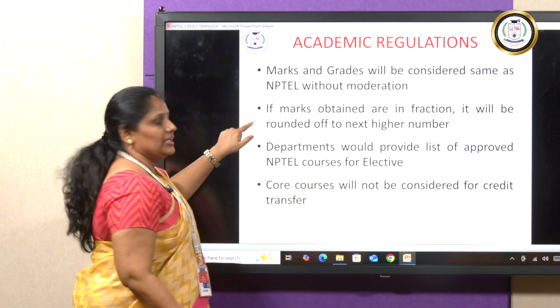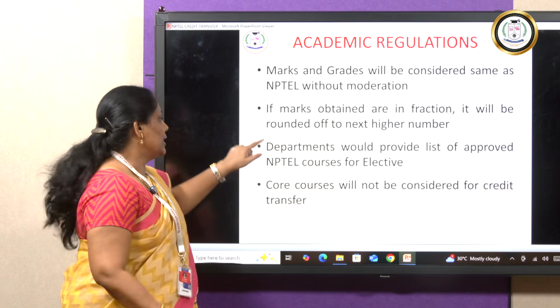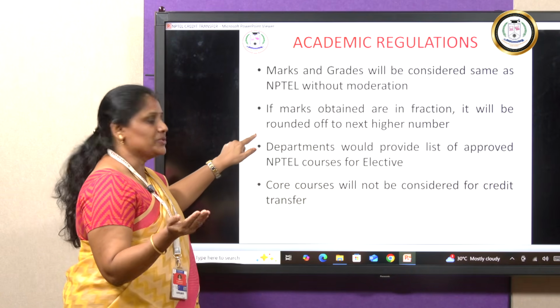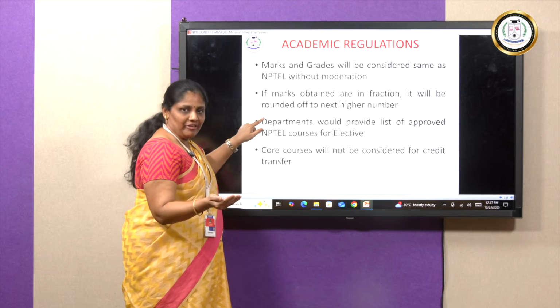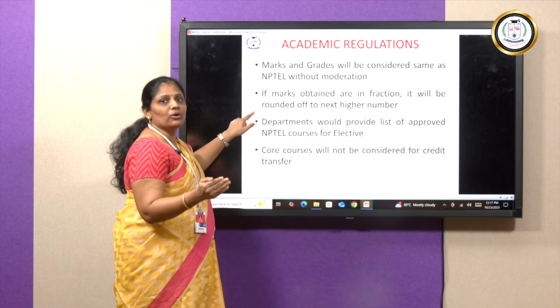There will not be a moderation. Okay. And if the marks that you've obtained is in some fractions, say you get 49.5, then it will be rounded off to the next higher number, which is 50. If you get 85.5, it will be rounded off to 86. So that is how it will be accommodated in your grade sheet.